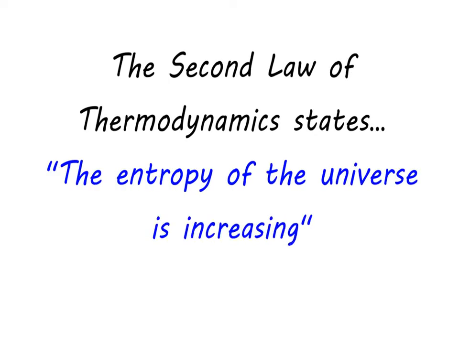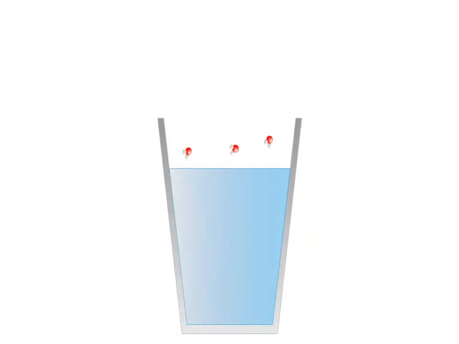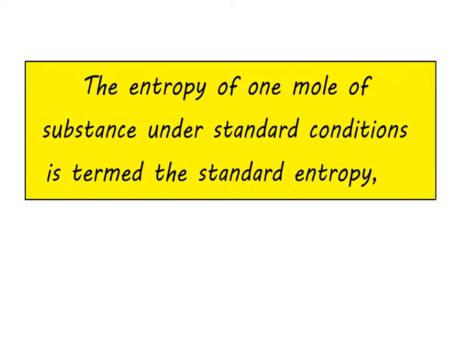In nature, systems tend towards increasing their entropy, and the second law of thermodynamics states the entropy of the universe is increasing. For example, when we leave a cup of water out in a room, the water molecules tend to move towards the more disordered state of gas, rather than move back together and fill up the glass with liquid. The entropy value of 1 mole of substance under standard conditions is termed the standard entropy.